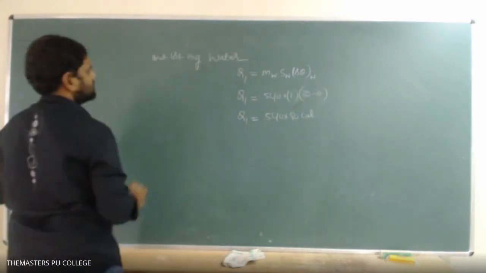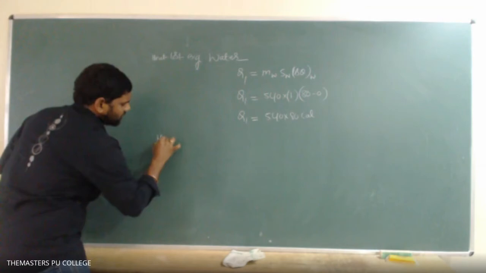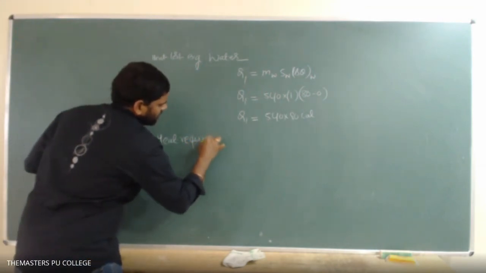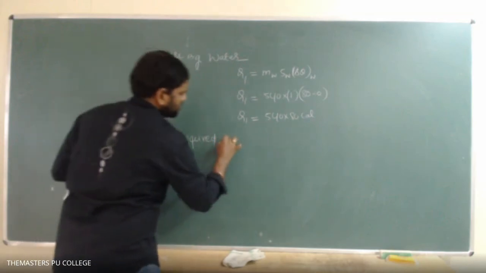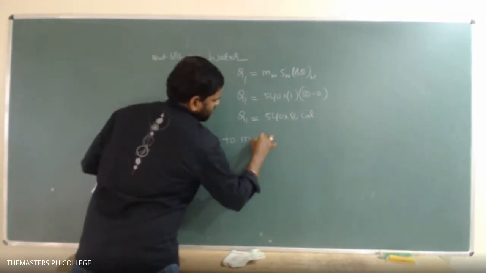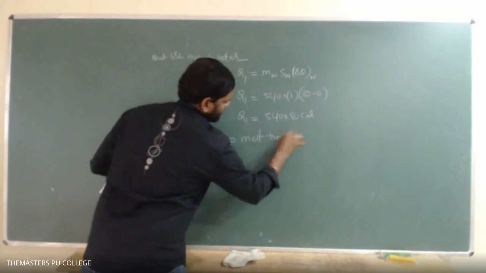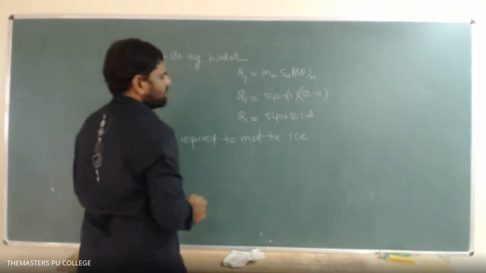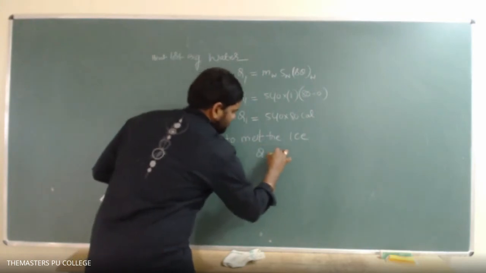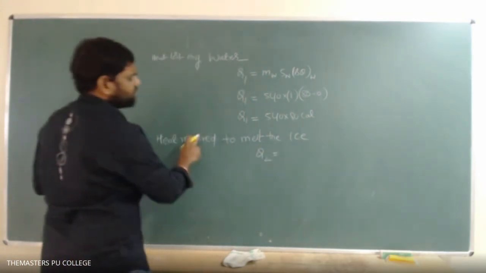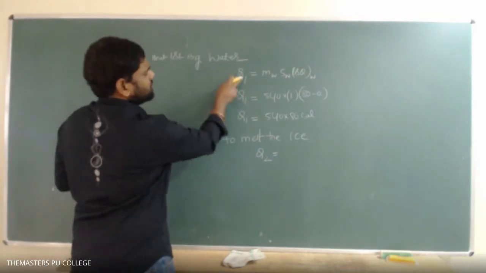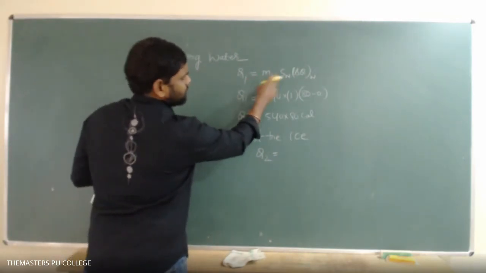Next, heat required to melt the ice, Q2. Here the temperature is changing, that's why I took m s delta theta.